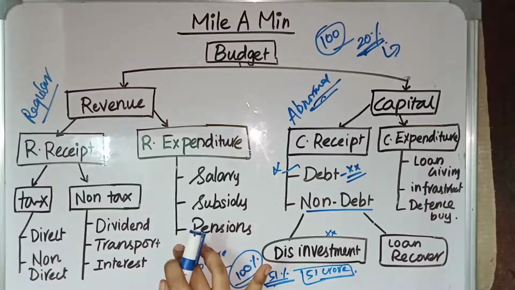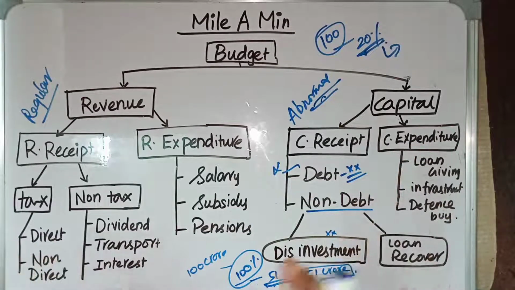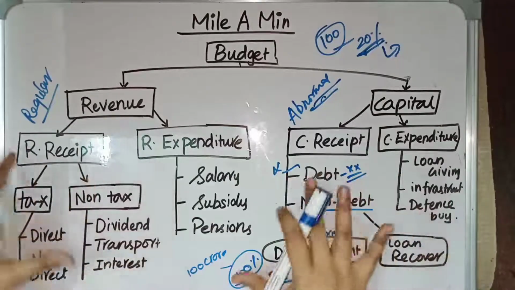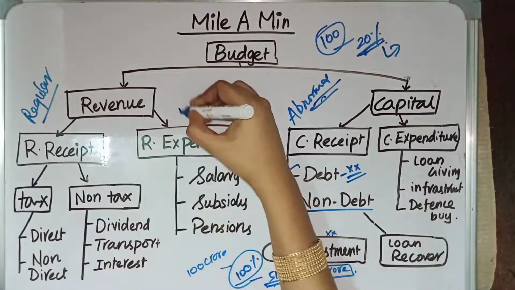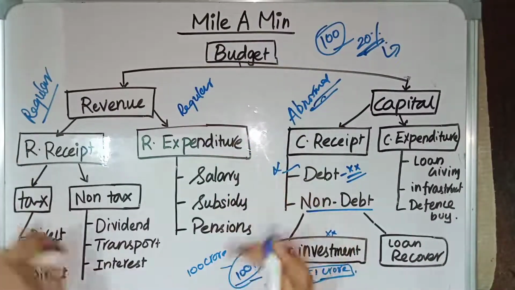And then we have revenue expenditure. Revenue expenditure means the government needs to spend something on the people also. The government needs to maintain some organizations, for which it needs to spend, and these are the regular expenditure that the government has. On the revenue side, we have regular income as well as regular expenditure.